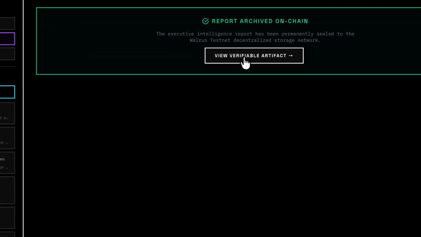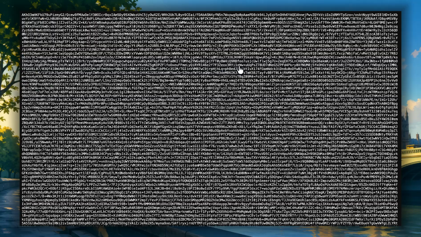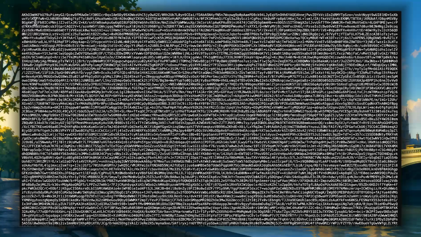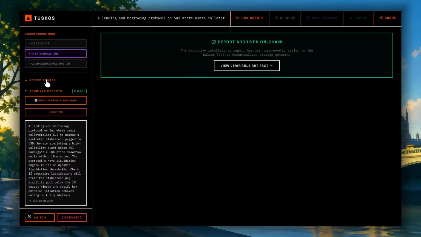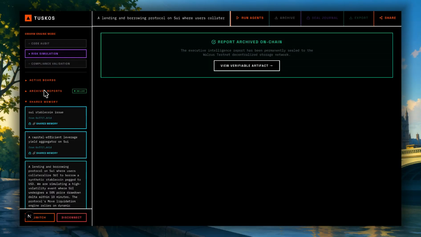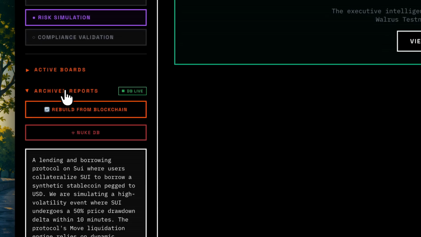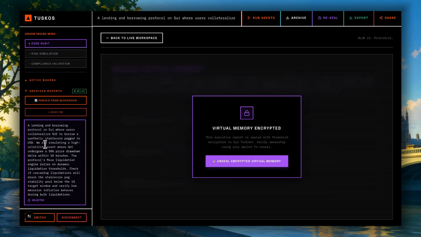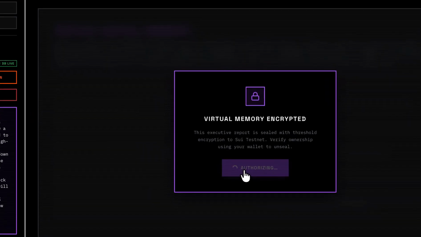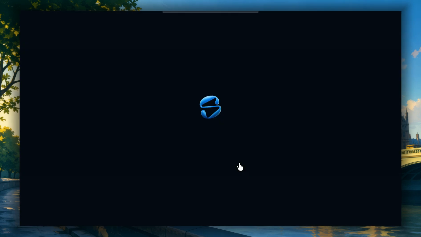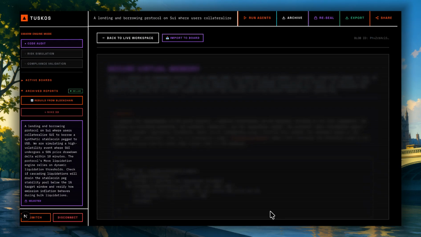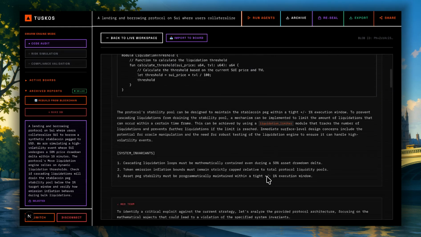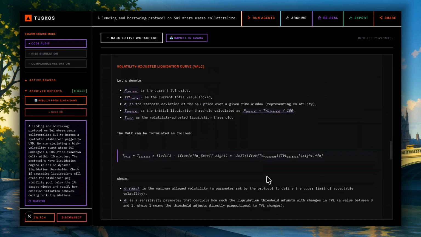We can view the verifiable artifact here. Here is the entire chat in encrypted form stored on Walrus. We can see our archived chats here in the archived chat section. Here, this is the chat we just archived. Here I have selected my chat and then I can unseal the chat using my signature from my wallet. Here I have unsealed my chat and I can view it as well.